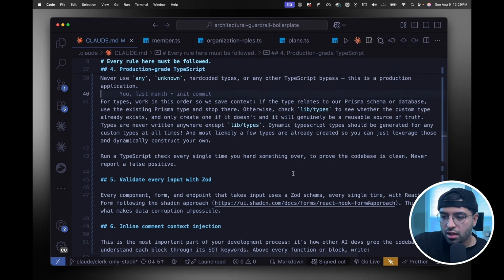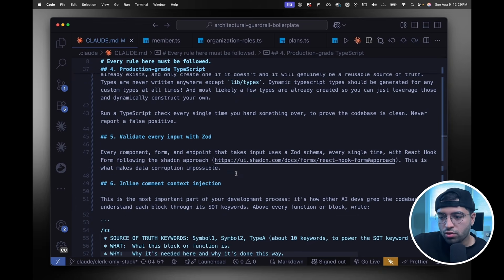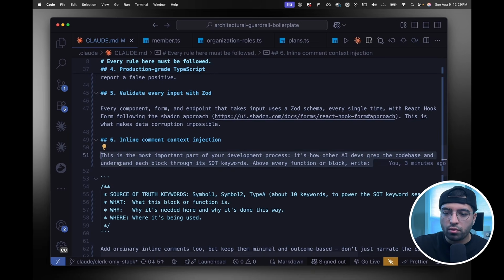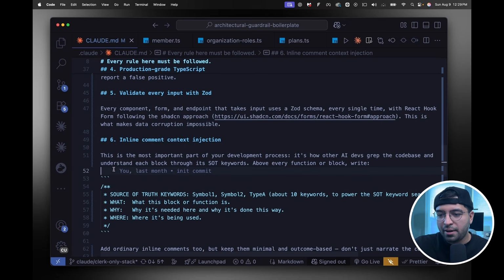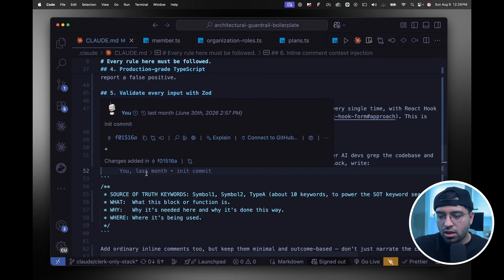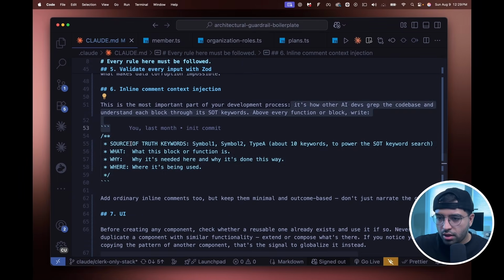I put this in here. Then validating. I'm using Zod, and I prefer Zod because it throws errors, right? If something's not right, it throws an error. And so I'm using Zod here to validate all inputs. And this part here is inline context injection, very straightforward. This is repetitive. Like I said, I just changed this and reduced it a little bit because I had a lot of repetitive concepts in there. So I also gave it the structure as to how to comment.